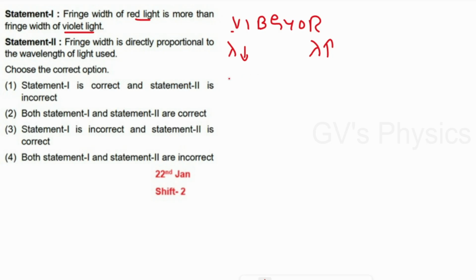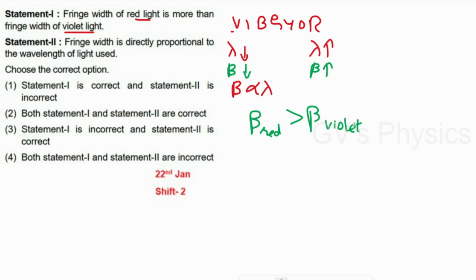For fringe width, in the previous problem we have seen a relation: beta is directly proportional to lambda. For red, the wavelength is maximum, so fringe width will be maximum. For violet, wavelength is minimum, so fringe width will be minimum. So we can write that fringe width for red color is more than fringe width for the violet color. So we can say statement 1 is right.